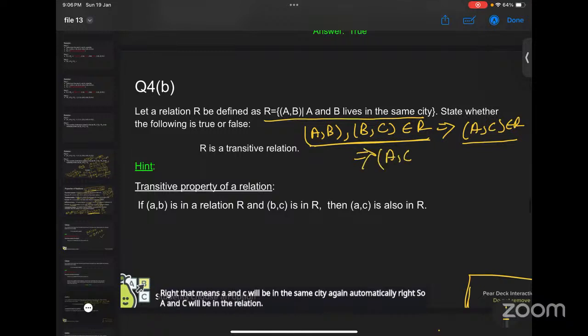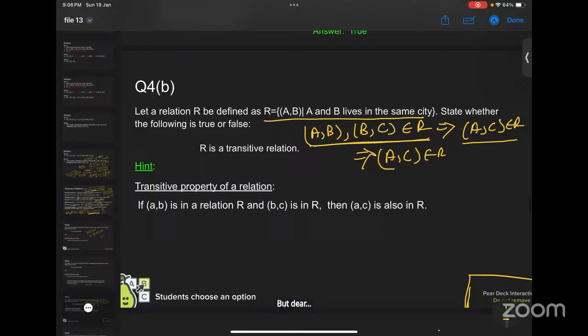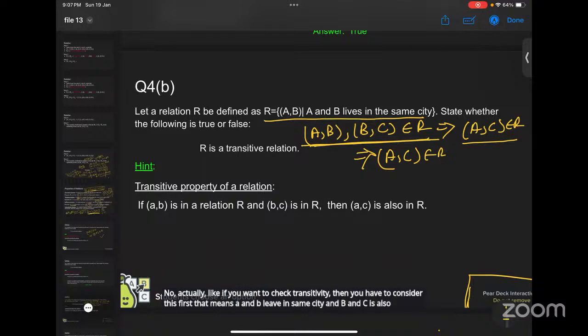No, but here C itself is not there, madam, actually. No, actually, if you want to check transitivity, you have to consider this first. That means A and B live in the same city and B and C also live in the same city. But that condition is not given.